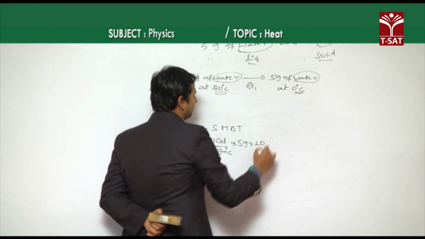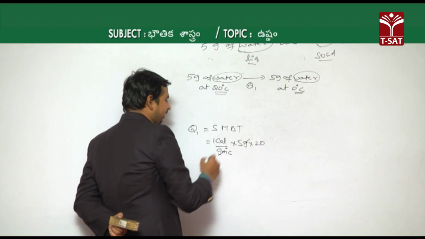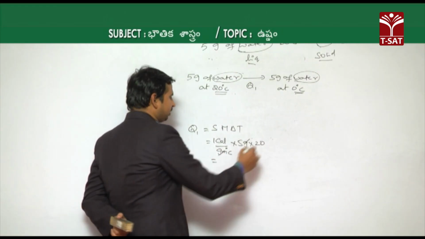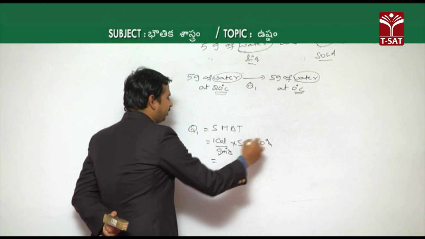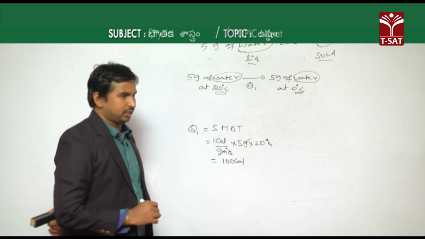So the change in temperature becomes 20, grams get cancelled, and the heat energy is 5 into 20, which is 100 calories of heat energy given out.